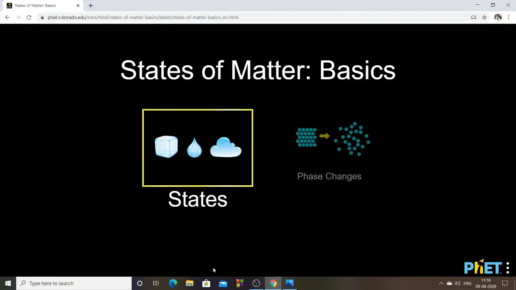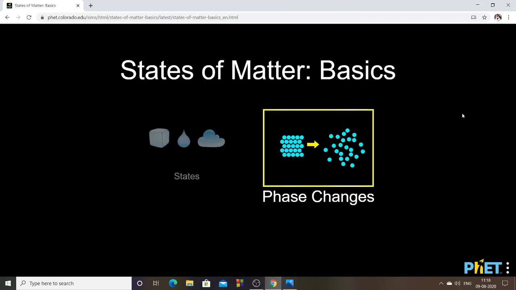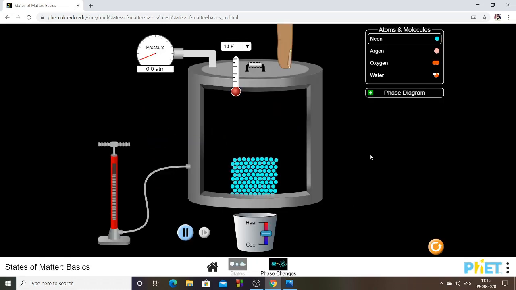The next part of it, we have phase changes. Understand? So you click over that. Here you look at a model. There is a chamber, and the chamber has provisions to measure the temperature. A thermometer has been placed to measure the temperature inside this chamber. Okay, the lid is closed. Now we have a piston. This is like a bicycle pump.